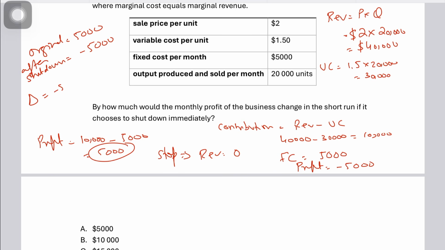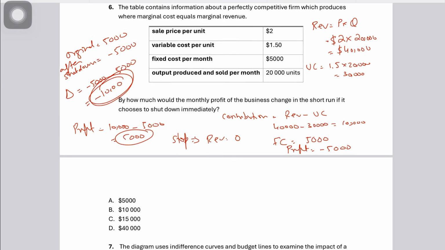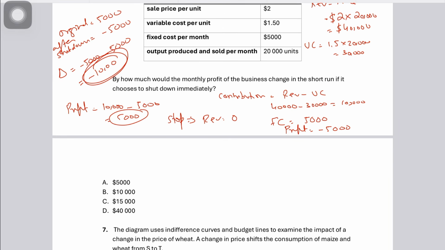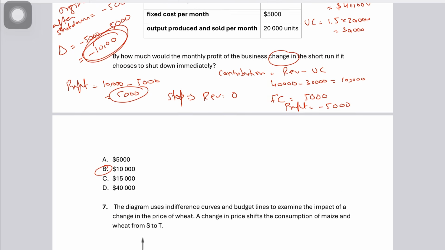The new profit is negative 5,000, minus the original profit, which is 5,000, which makes it minus 10,000. So the monthly profit falls by 10,000. It actually falls by 10,000, which makes that the correct answer for question number 6.